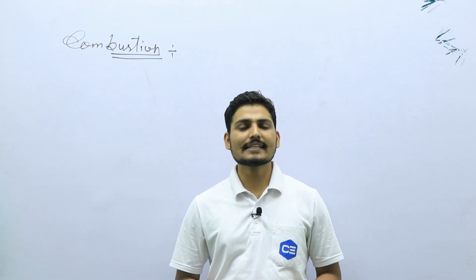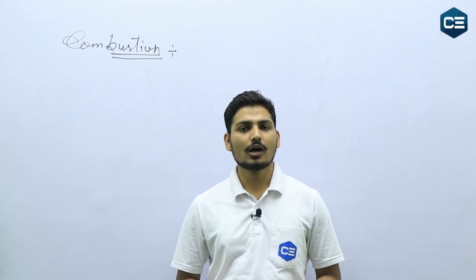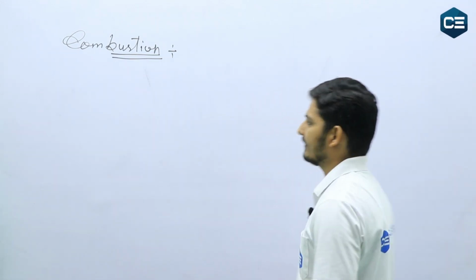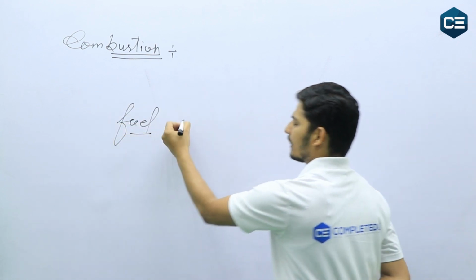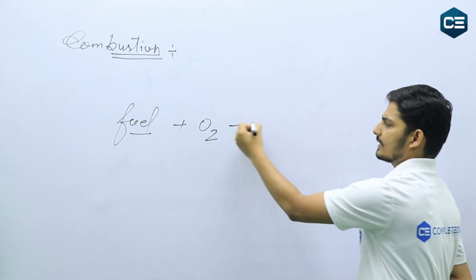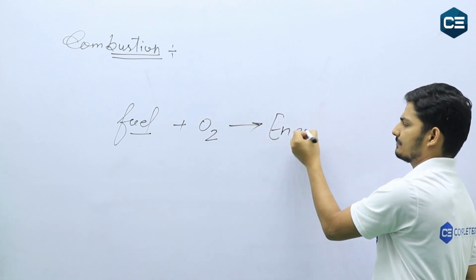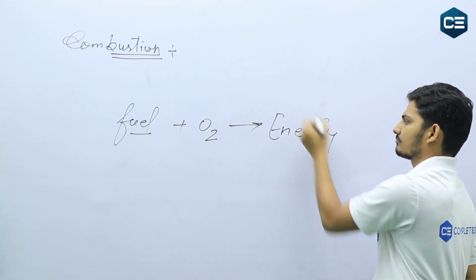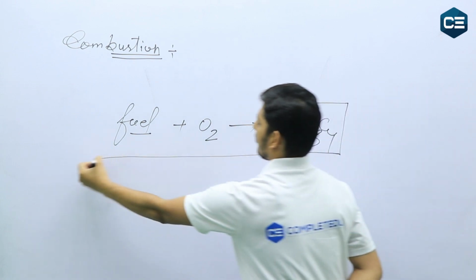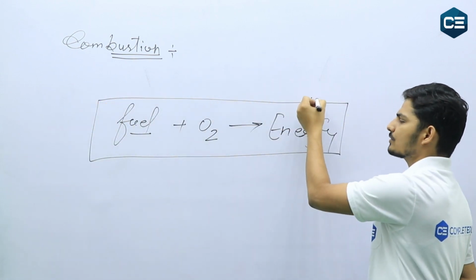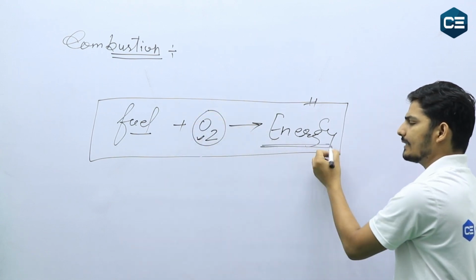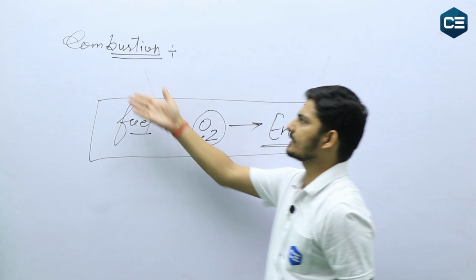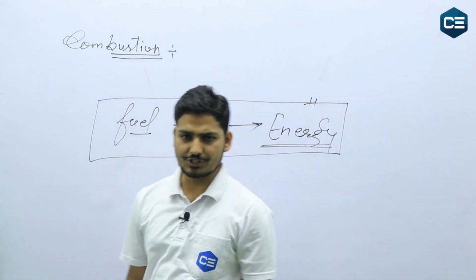So students, let's talk about the theoretical part of our topic, combustion. We see that when we burn any type of fuel in the presence of oxygen, it gives us energy. This basic process is known as combustion.